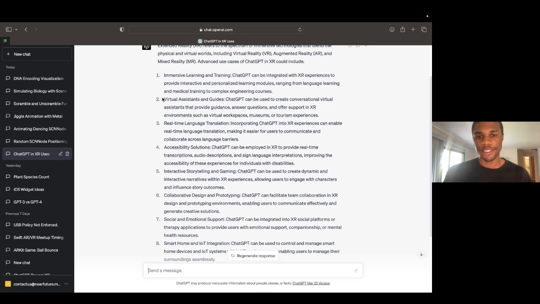Virtual assistants and guides, we talked about this, but they can be used to create virtual assistants that provide guidance, answer questions, and offer support in environments such as workspaces, museums, tourism experiences. Fantastic. Imagine having an AR headset and you get to Italy and poof, out flies this little robot character who's a hologram, and he can tell you, oh, there's the Leaning Tower of Pisa, and there's the Eiffel Tower, and this way is to the old part of Italy, and this way is to the new part.